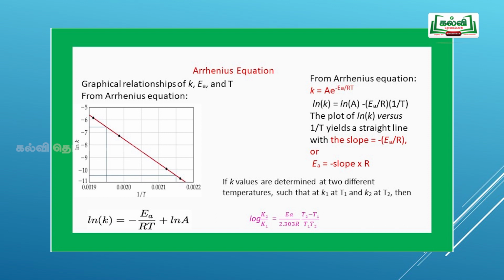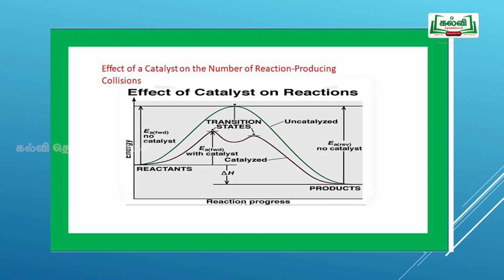If you plot a graph of ln k versus 1 by T, we will get a straight line with a negative slope. Effect of catalyst.